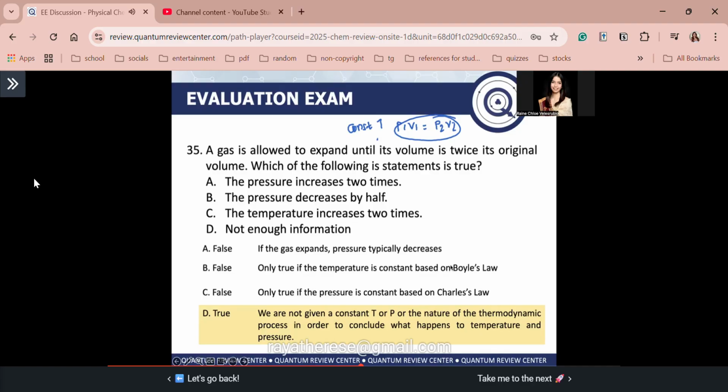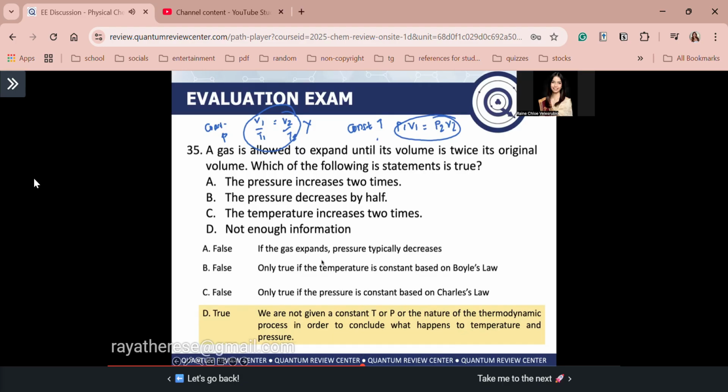Next guys, letter C. The temperature increases 2 times. Okay? So guys, paano nga ano bang gas law ito nag-relate ng volume and temperature? It is Charles' law, diba? V1 over T1 is equal to V2 over T2. Take note guys, magagamit nyo lang to if you have a constant pressure process. Okay? Wala namang sinabi dito guys that the pressure is constant. So we cannot use the Charles' law in this case. Okay? Wala tayong enough information to say so. Therefore, C is false. Therefore, the correct answer guys is letter D.